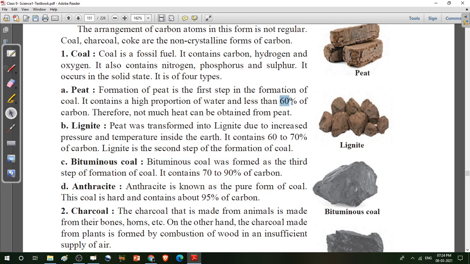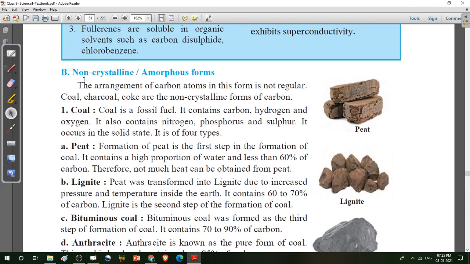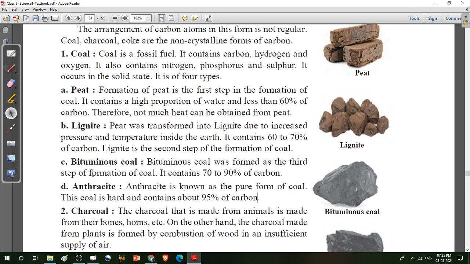Just observe the percentage of carbon in the first three types. In peat, there is 60% of carbon. Then lignite, 60 to 70% of carbon. And then bituminous contains 70 to 90% of carbon. And the fourth type, anthracite, is known as the pure form of coal. This coal is hard and contains about 95% of carbon. Understand? Then, under the heading non-crystalline form, the first example is coal. There are four types of coal. In the formation of coal, there are four steps.